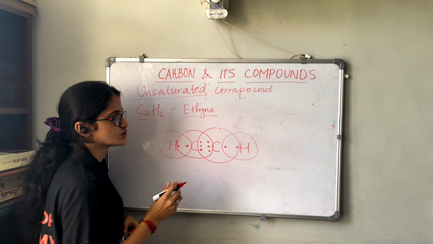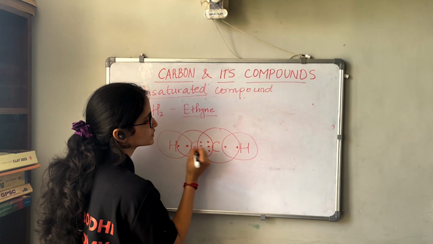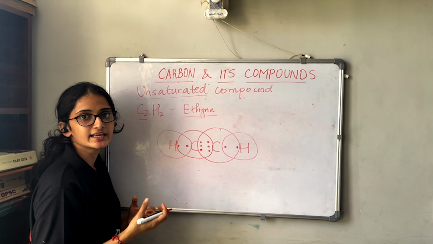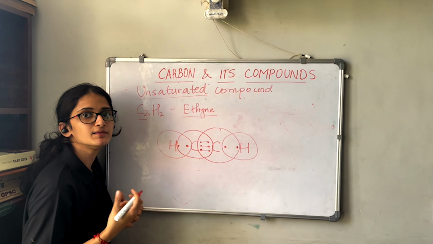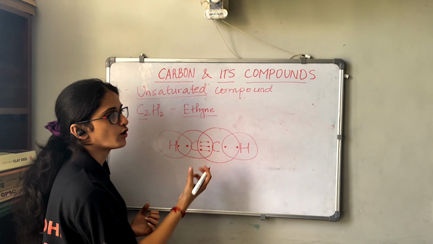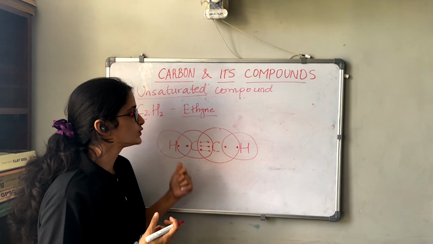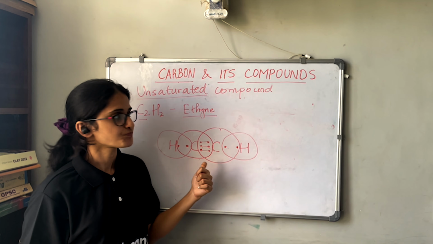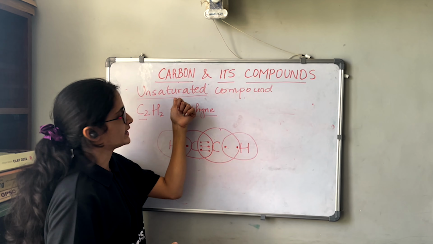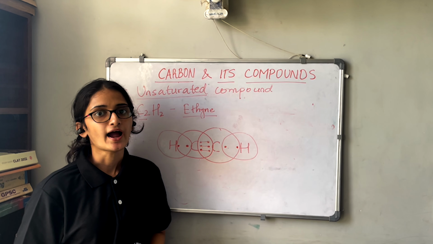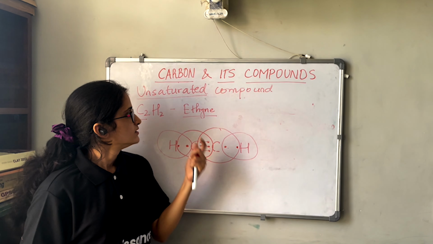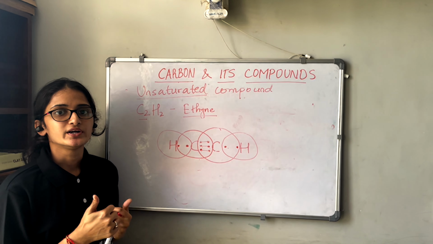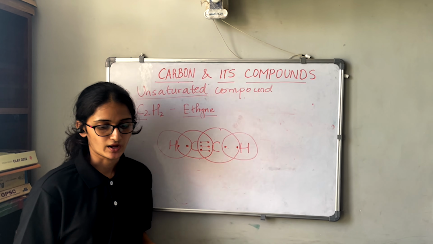So both carbons have gained stability by forming how many bonds? They have formed a triple bond between each other. This is also one type of unsaturated hydrocarbon. So this was about saturated and unsaturated hydrocarbons.